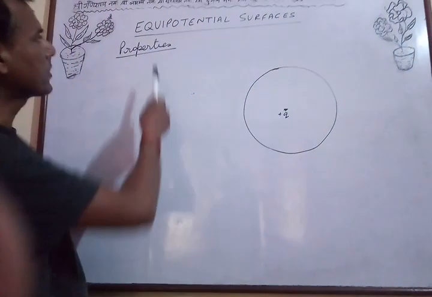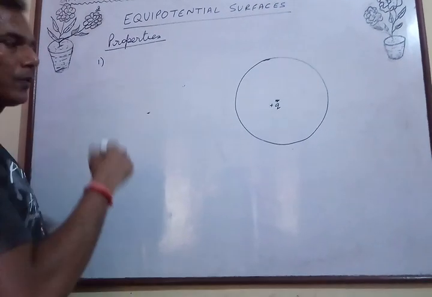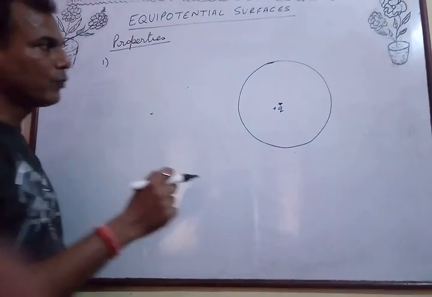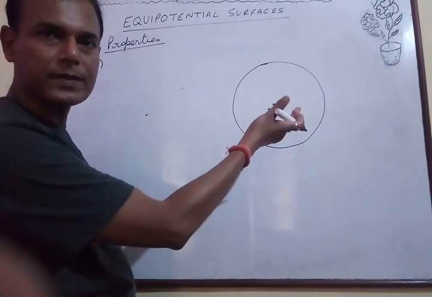Now coming to the properties of equipotential surface. Its first property is no work is done in moving any charge from one point to another point on the surface.